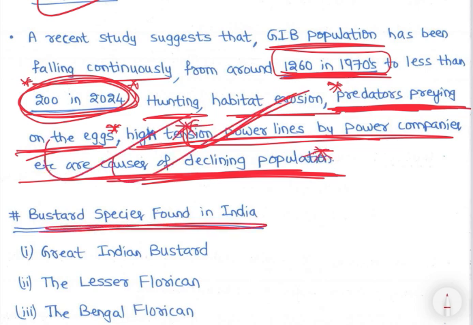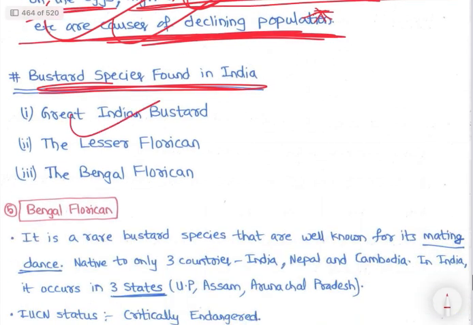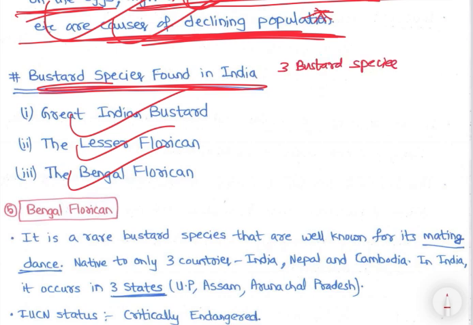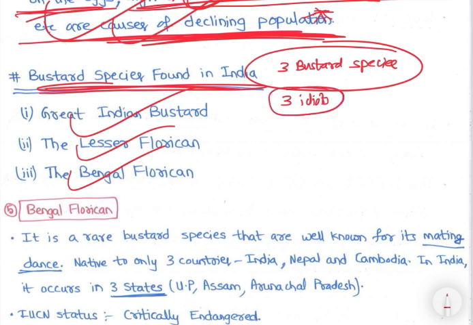Then bastard species found in India are Great Indian Bastard, Lesser Florican and Bengal Florican. अब देखो, 3 bastard species are present in India, right? 3 bastard species, right? अब कैसे याद करना है? 3 idiots. So idiots भी 3 हैं, right? Bastard species भी 3 हैं इंडिया में, right? Like that we need to remember.